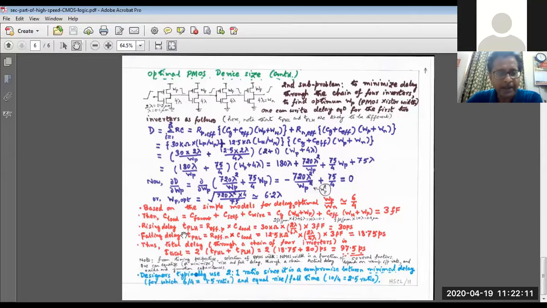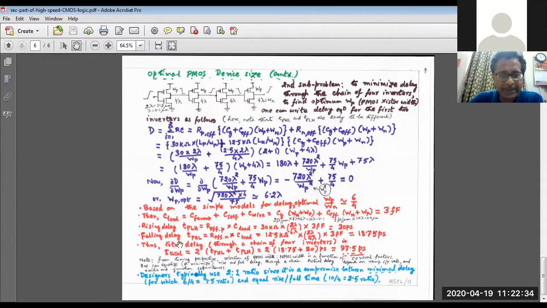And now the rising delay, T_PLH, equals R effective P times C load. L by W is what? L is 2 lambda, W_P is 6 lambda, so 2 by 6. That means 30 kilo ohm into 2 by 6 into the total load capacitance, that is 3. So it is 30 picosecond.